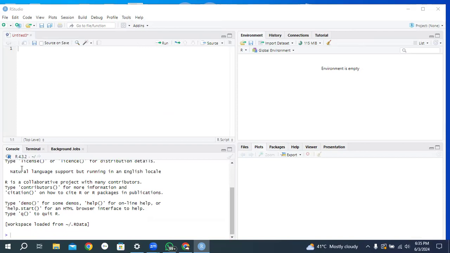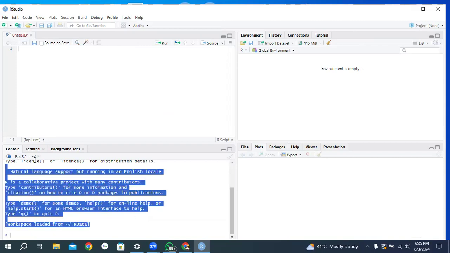I installed the latest version of R, 4.4.0, but it is showing me 4.3.2. Dr. Isam, kindly check in screen number 2, within the console.